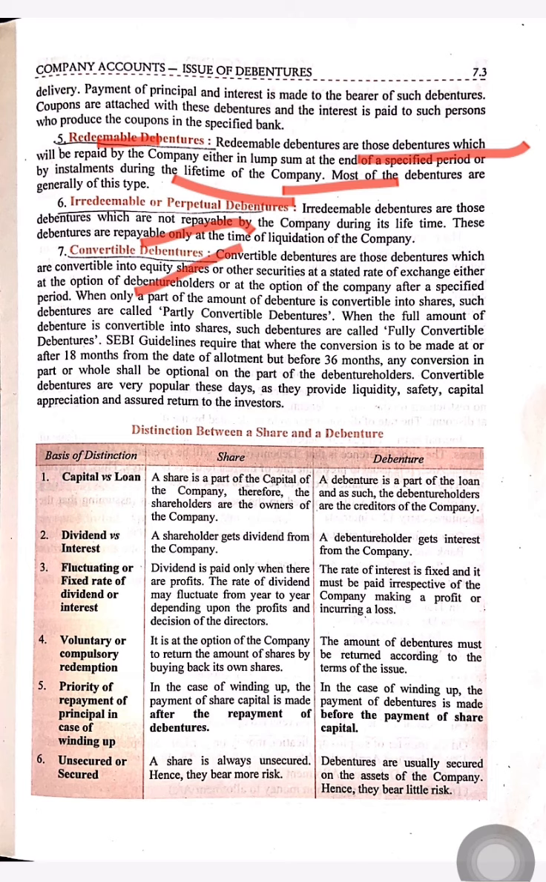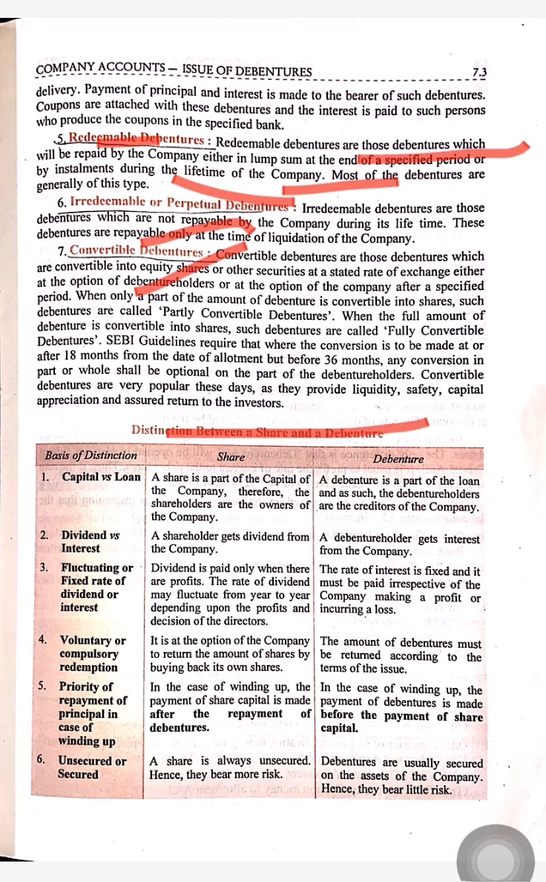Convertible debentures. Convertible debentures are those types of debentures on which the company gives an option to the debenture holders to convert their debentures into shares in a particular time. If a debenture holder wants to convert their debentures into shares, they can easily convert them into equity shares within a specified time limit. If that time limit has passed, then they will not be convertible.